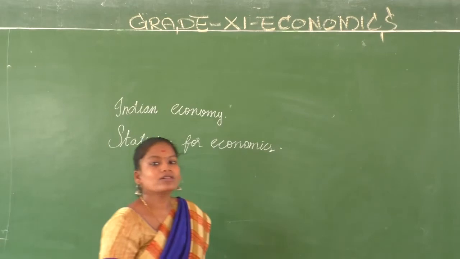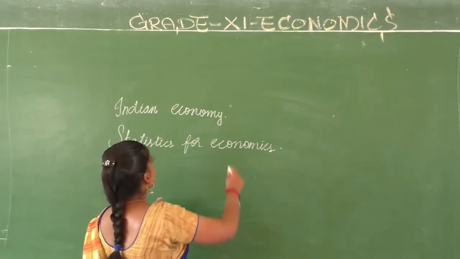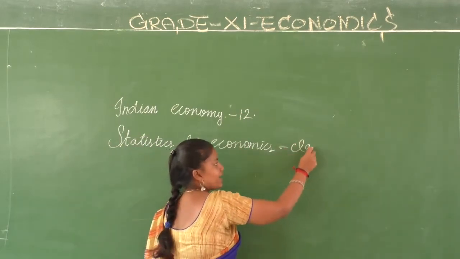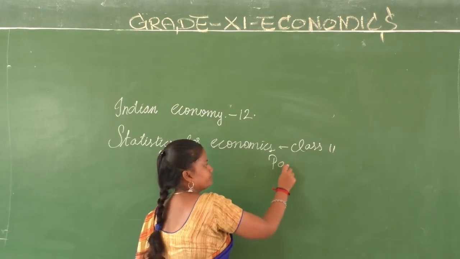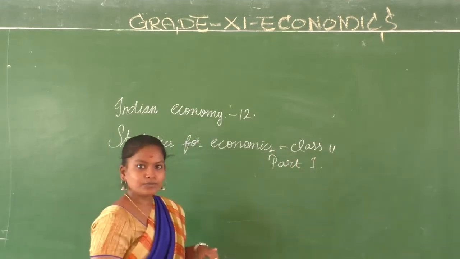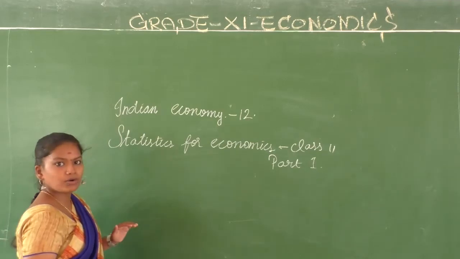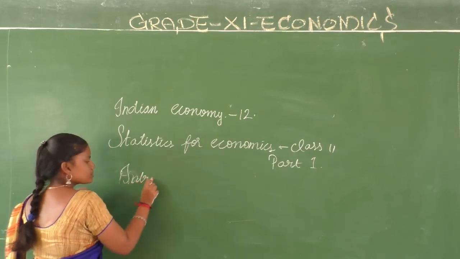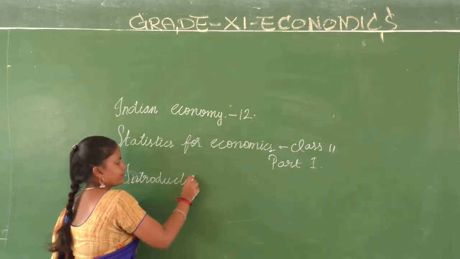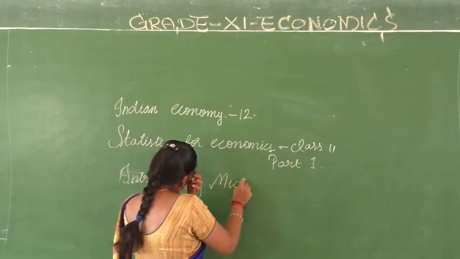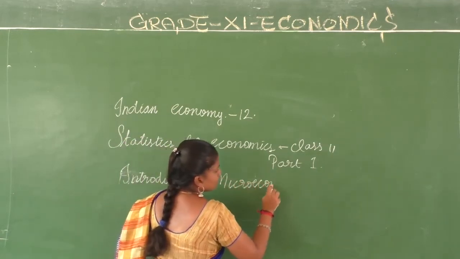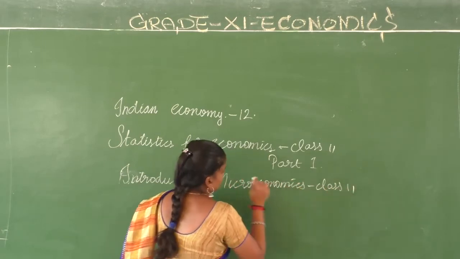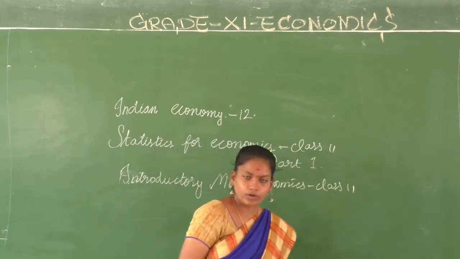Out of this, there is a small change according to the CBSE syllabus. This is for class 12. This is class 11's part 1. If you see in your deleted portions, you will get to know what part 2 is going to be. You are going to have microeconomics, introductory microeconomics. This is for class 11, part 2.